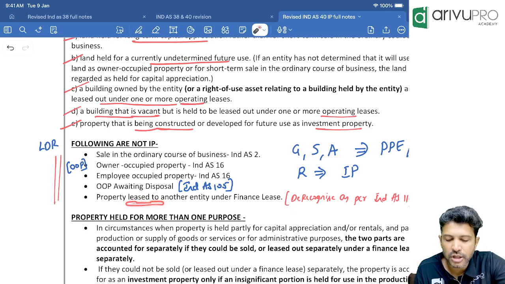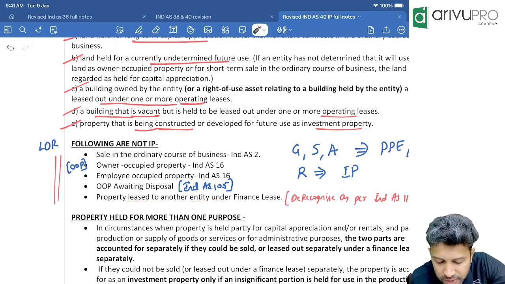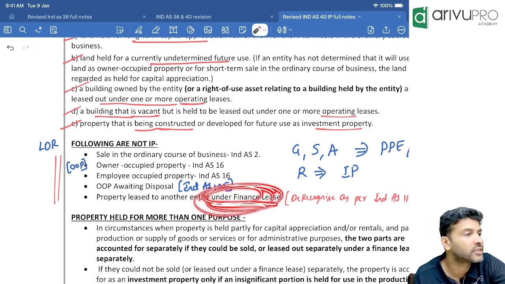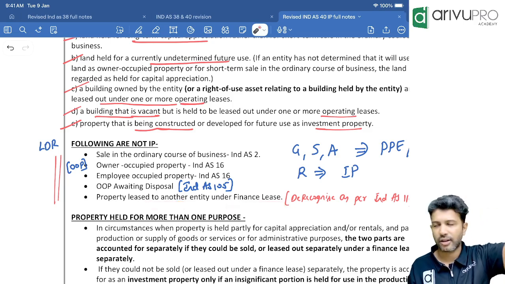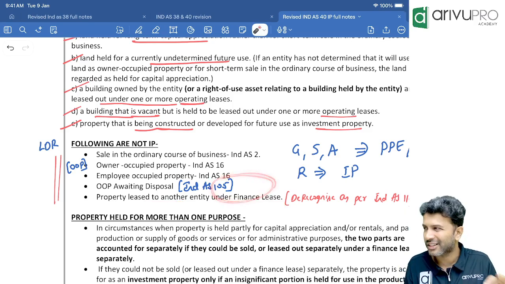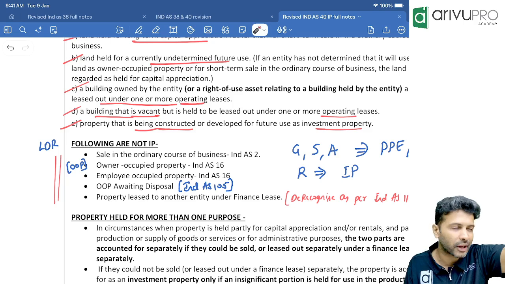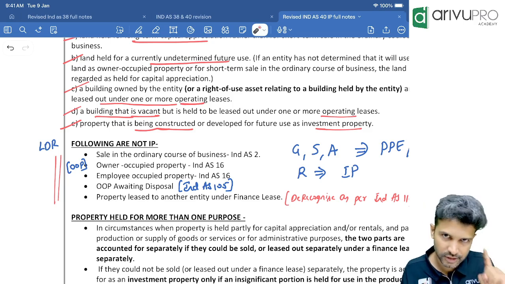Property leased to another entity. Sir, if you are leasing any property, we will earn some rental income. So if you have leased out any property, ideally it should be investment property. But check what sort of lease it has been given under. Finance lease. We have given a property under what lease? Finance lease. Now people, this is overlapping knowledge. Actually not much required, but still I'll spend 1 minute on this. Everybody listen. Whenever we take an asset on lease, listen to this carefully.